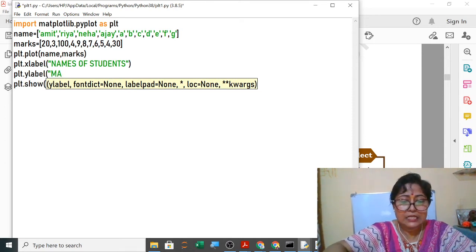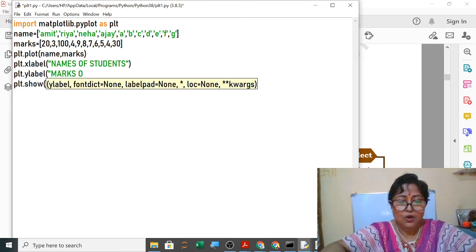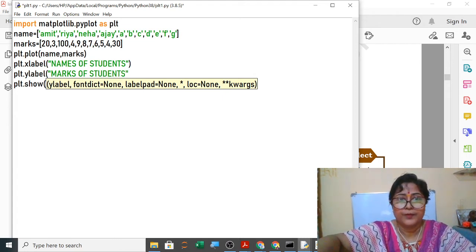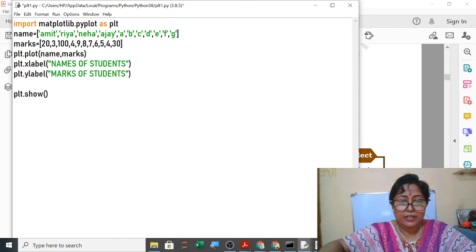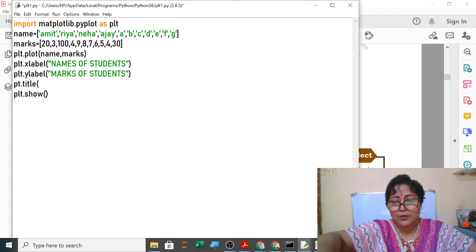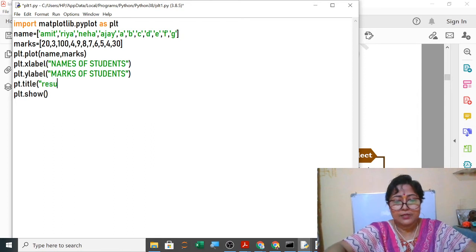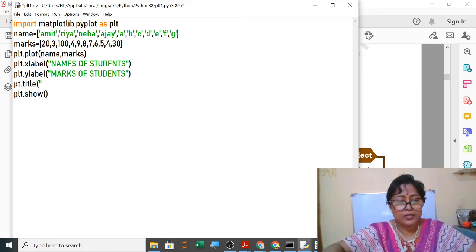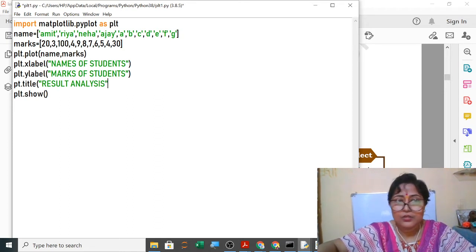So it will be very easily marks of students. Then title you can give plt.title, it will be in small letter. Result analysis of a class. This in small letter, in capital letter, anything you can write.